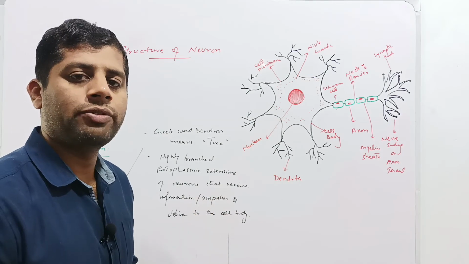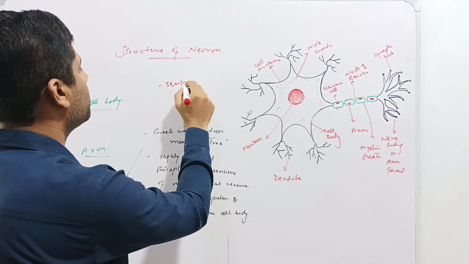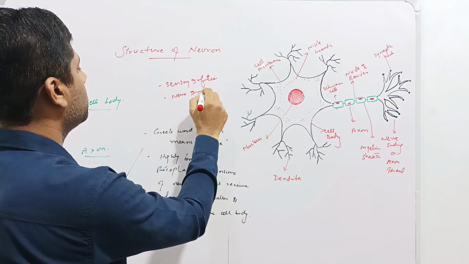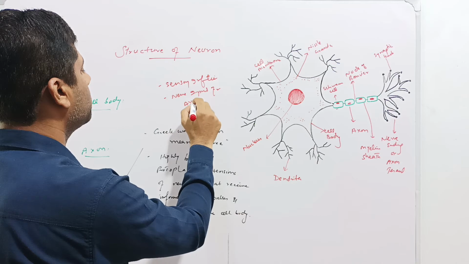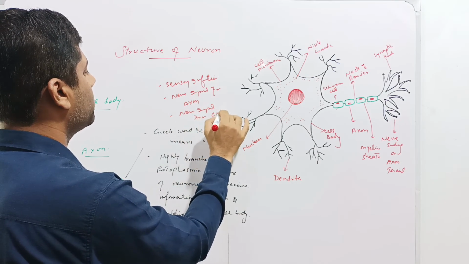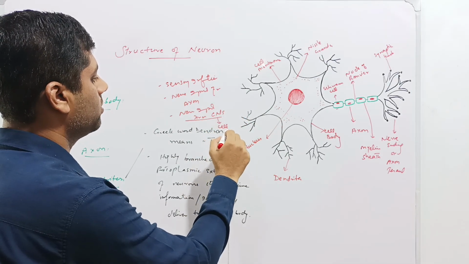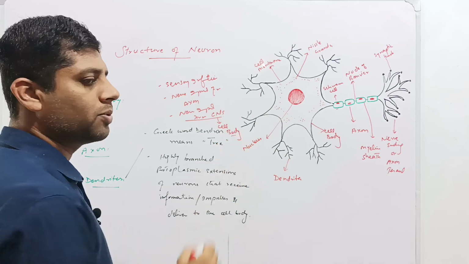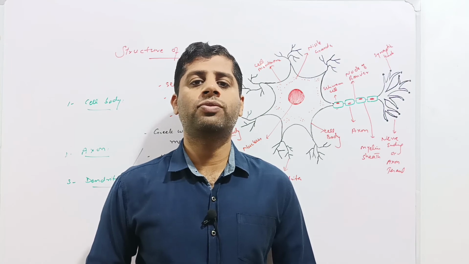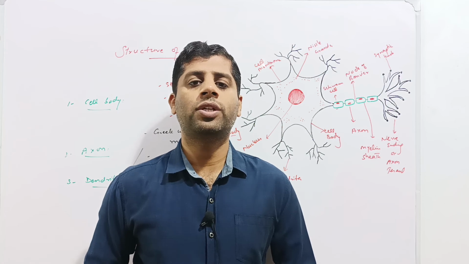Now what kind of impulses or information are received by the dendrites? These may be sensory information from sensory neurons, nerve impulses from axons, and nerve impulses from the central nervous system. These are received by the dendrites and delivered to the cell body for further processing. So this is the only function of the dendrite, to collect the information and nerve impulses from all of the body parts, the receptors, the neurons as well as the nervous system, and deliver them to the cell body of the neuron.